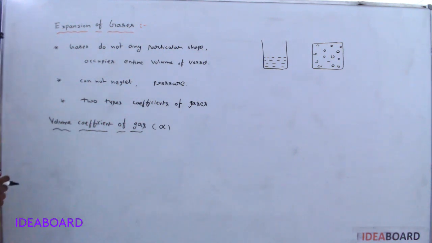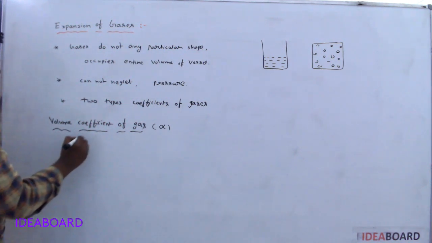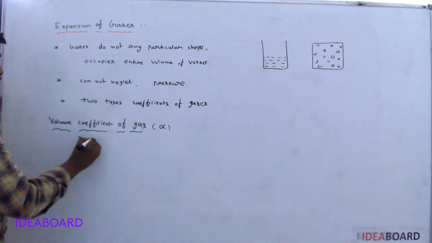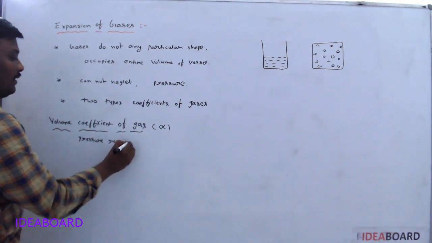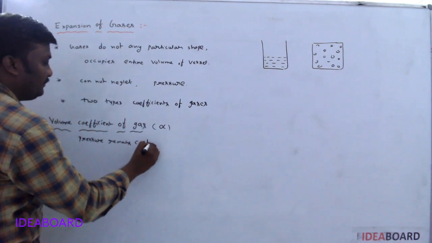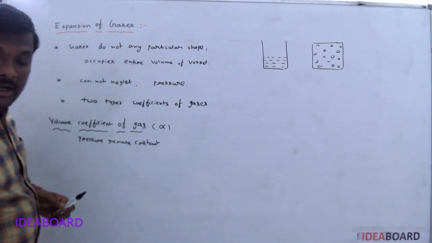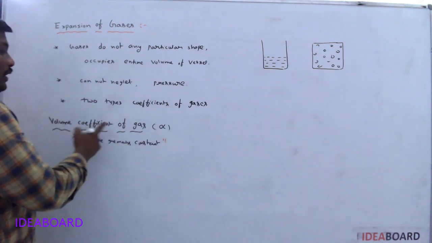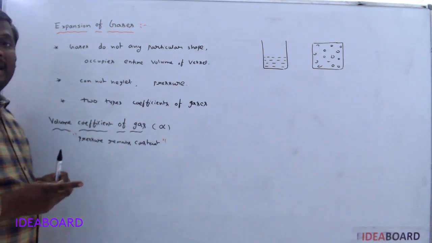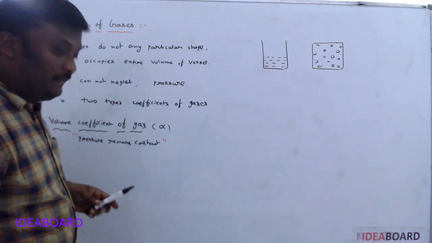While explaining the volume coefficient of gas, pressure remains constant. So always keep in mind, while explaining volume coefficient, the pressure of the gas always remains constant.